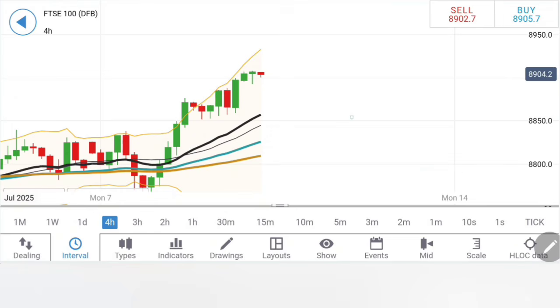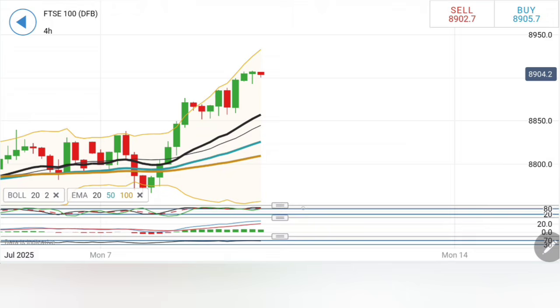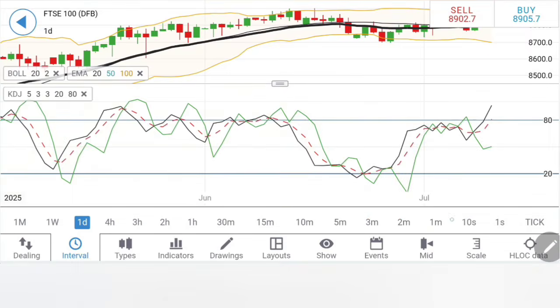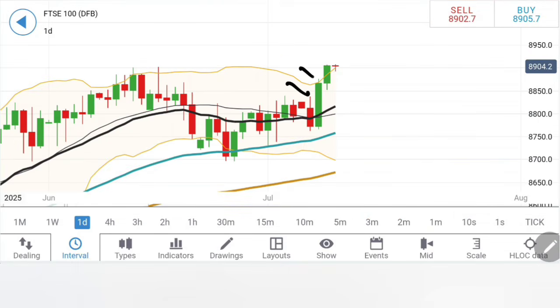On the 4-hour charts also showing a reversal sign, the candle is turning red, so possibly this may lead to further downside. And see, a very strong base is created here at 88.60, 88.50. We have to be cautious of this zone, and it is possible that it can strike this zone once. Coming to daily charts, we have already seen a couple of bullish candles, diminishing bullishness, double top here, and thus it is pretty important for FTSE100 to trade beyond 89.20, which will confirm further upside. And a drop below 88.50, 88.40 is a clear sign of a correction towards 8800.